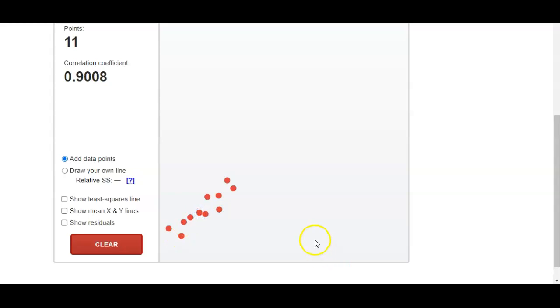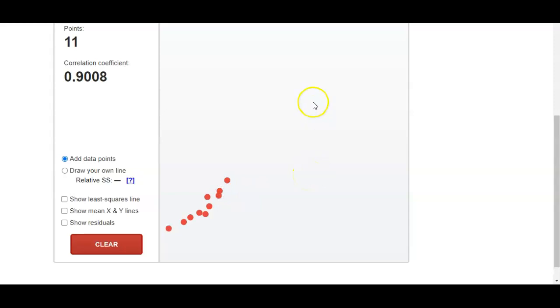Okay, so I got an extra point there. How did that happen? Okay, so let's go ahead and again try to get it as close as I can to 0.9. Okay, that's as close as I'm going to get.